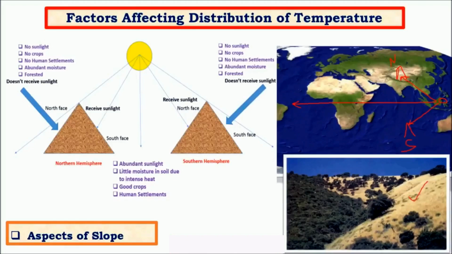Due to lack of sunlight, usually the vegetation growth on this slope is much lower, whereas on the other slope where there is a huge amount of sun's rays, the forests thrive. So this is because of the aspects of slope. This picture explains it in detail. The north face in the southern hemisphere and the south face in the northern hemisphere receive direct sunlight, whereas the opposite faces are under constant shadow of these mountains.